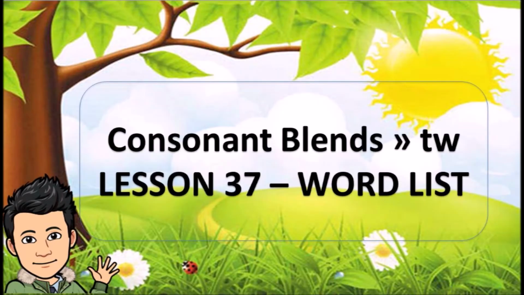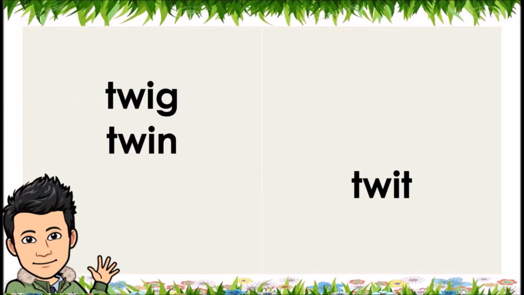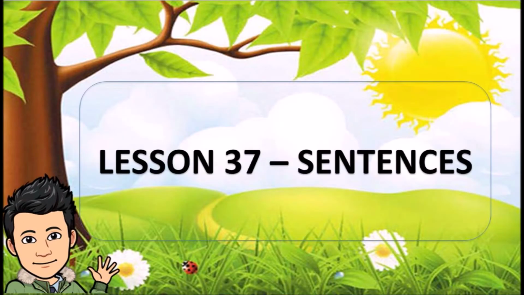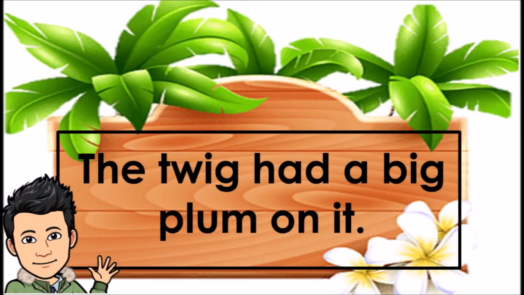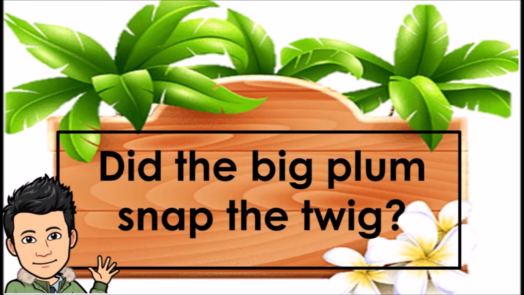Consonant blends TW. Lesson 37, word list. Twig. Twin. Twit. Lesson 37, sentences. The twig had a big plum on it. Did the big plum snap the twig?